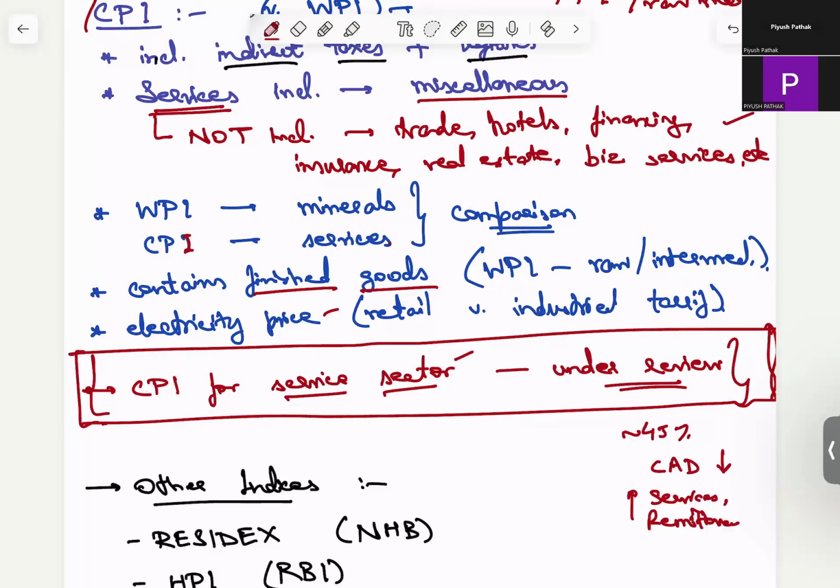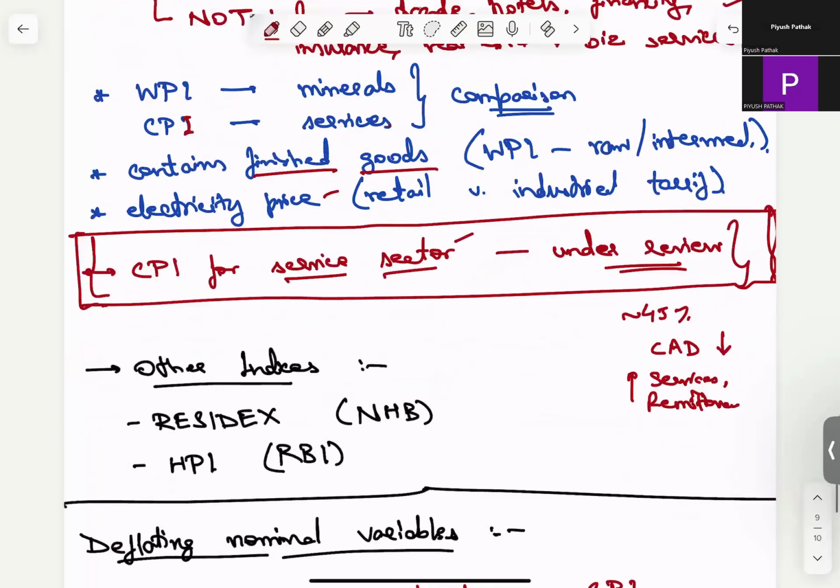Now, talking about other indices, not at all required from the exam point of view, just less than a minute here. The Residex is the residential index. It is created by the National Housing Bank of India. Then RBI has its own housing price index. These are two indices to measure inflation in the housing and real estate sector.